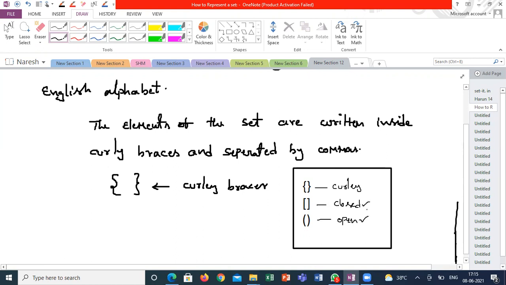Is it clear, guys? These are the basic symbols we use to represent a set. We write the elements inside the curly braces and give the set a name, usually a capital letter of the alphabet. The way you write inside the curly braces gives different types of representation of sets, which we will discuss later. First, we need to understand how to represent a set. Shall I go with one or two examples?